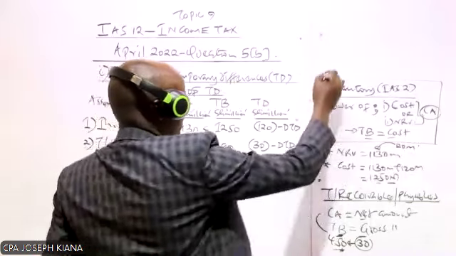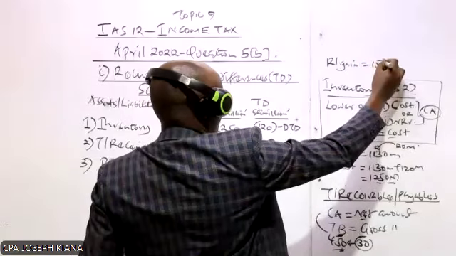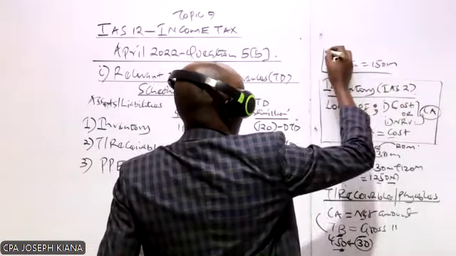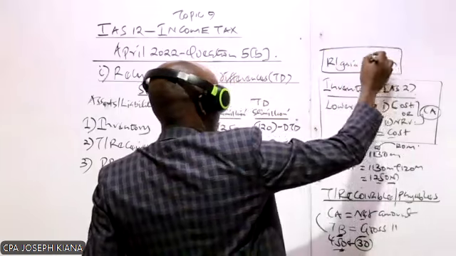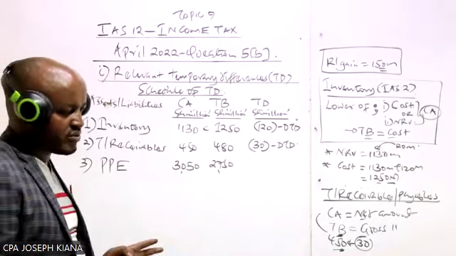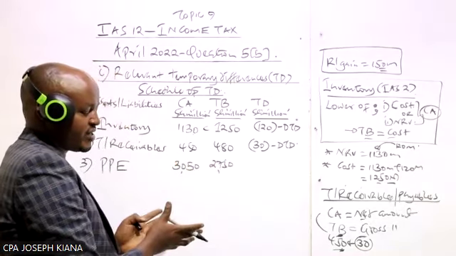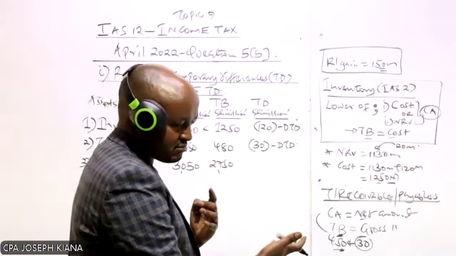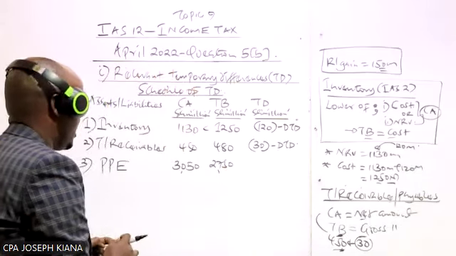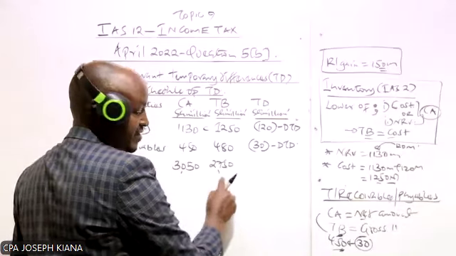So that 150 million is known as a revaluation gain. We use it in answering Roman 2. I will explain how we use this in answering Roman 2, but it will not affect the computation of temporary difference. So let's get the difference here.